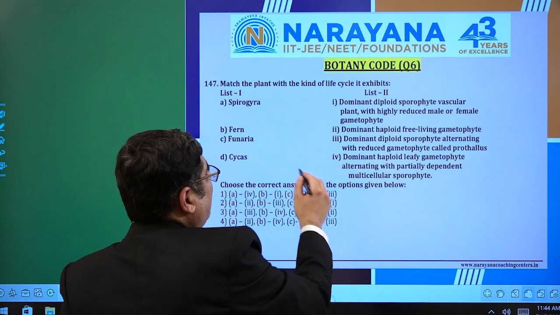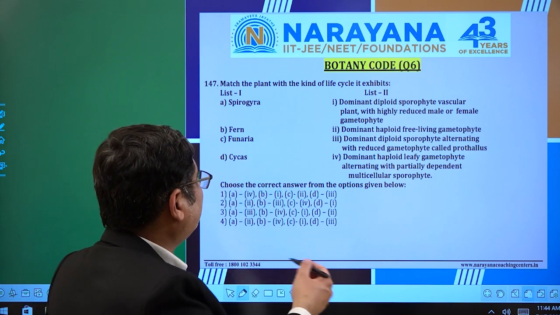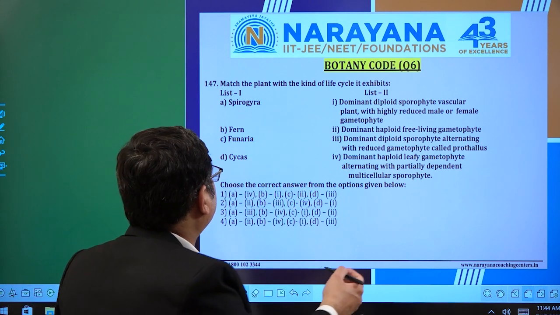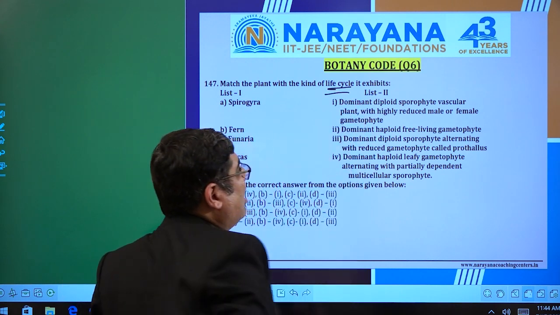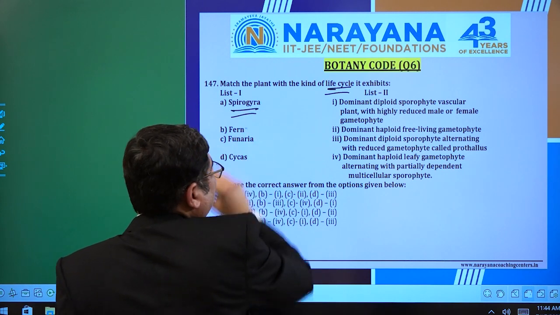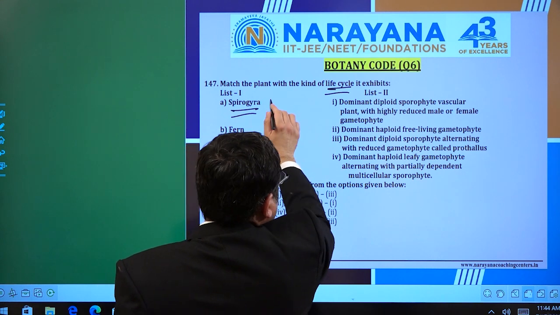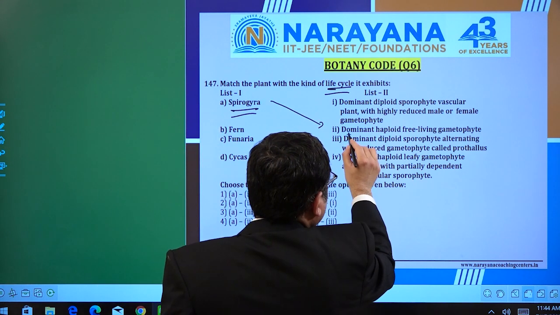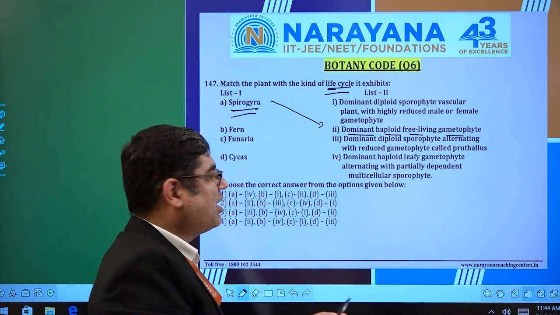Let's see. Again, we have seen many questions coming as match the column. Let's see from the plant kingdom what this particular question is asking. Match the plant with the kind of life cycle, right? That is where alternation of generations is being asked about. So if I go with Spirogyra, you know it is an alga, and if I go with alga it is a haplontic life cycle. So let me identify the second statement, which simply says dominant haploid free living gametophyte, right? It is absolutely the correct answer.